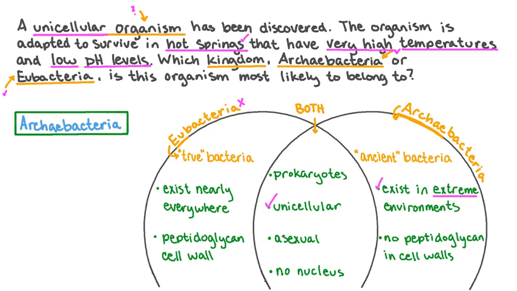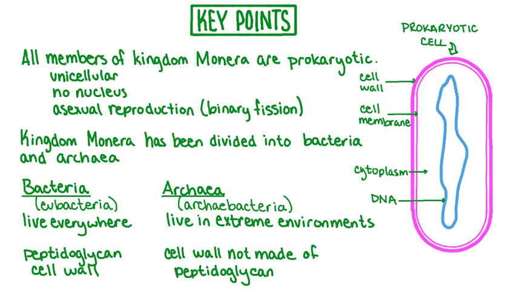Let's wrap up our lesson by taking a moment to review what we've learned. In this video, we learned about the kingdom Monera. We learned that all of the organisms in the kingdom Monera are prokaryotic. Prokaryotic organisms are unicellular. Their cells do not possess a nucleus, and they reproduce asexually.